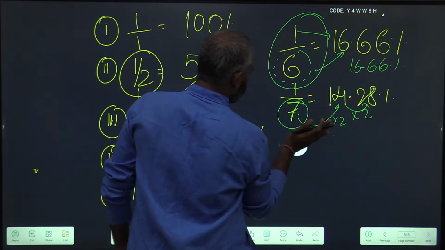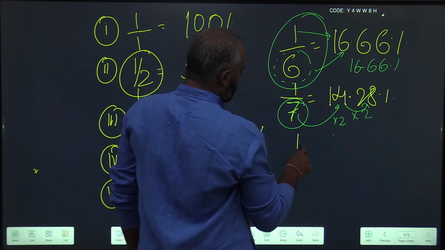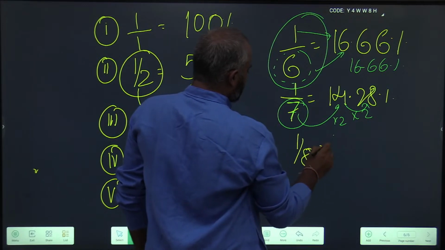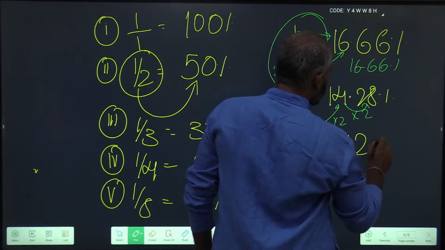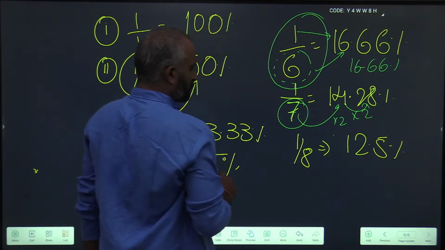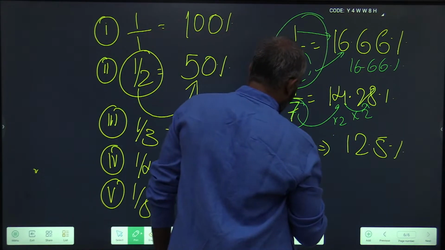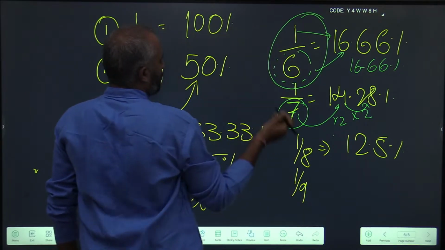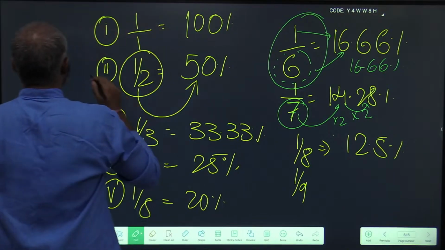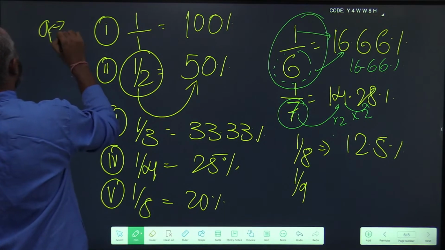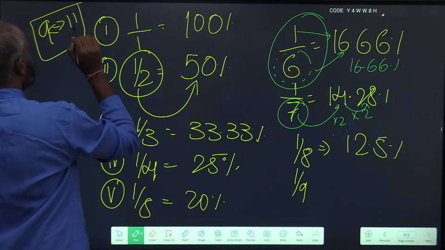Next, 1 by 8. 1 by 8 is 12.5%, and 1 by 9. One easy way to remember 9 is 9 forms a complementary pair with 11.